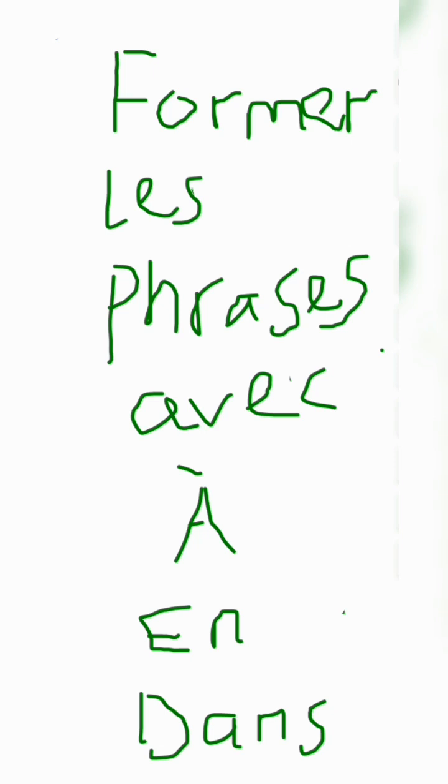Okay, so before we start, we need to actually know the meaning of preposition. Preposition actually is a word that shows a relationship between two objects.